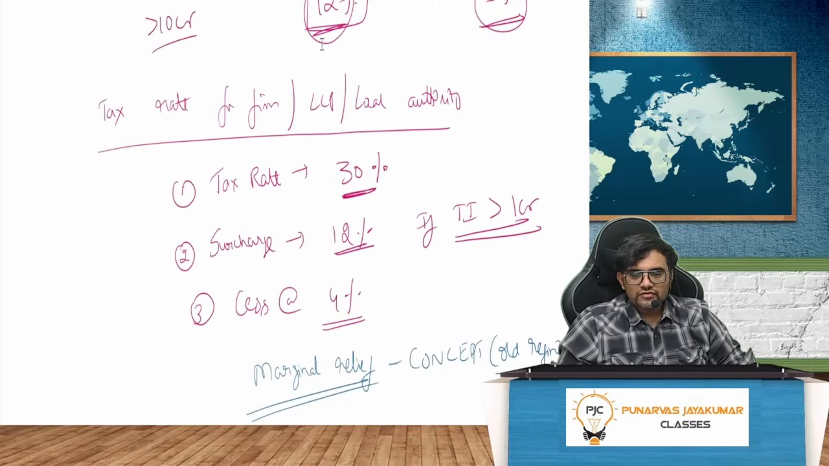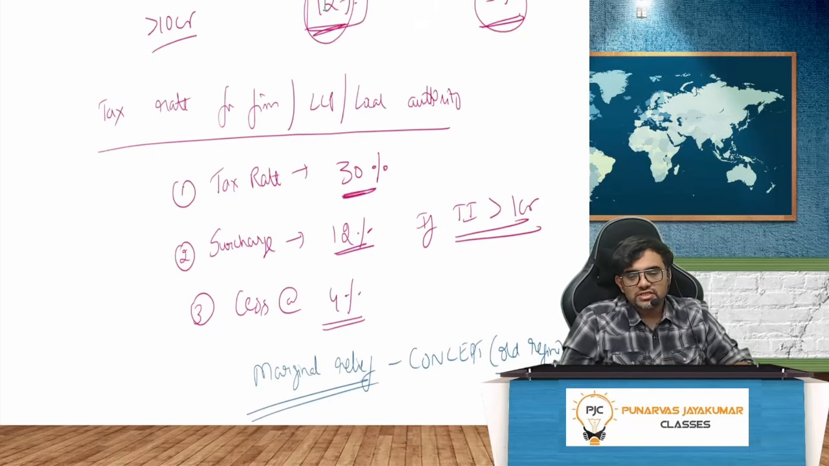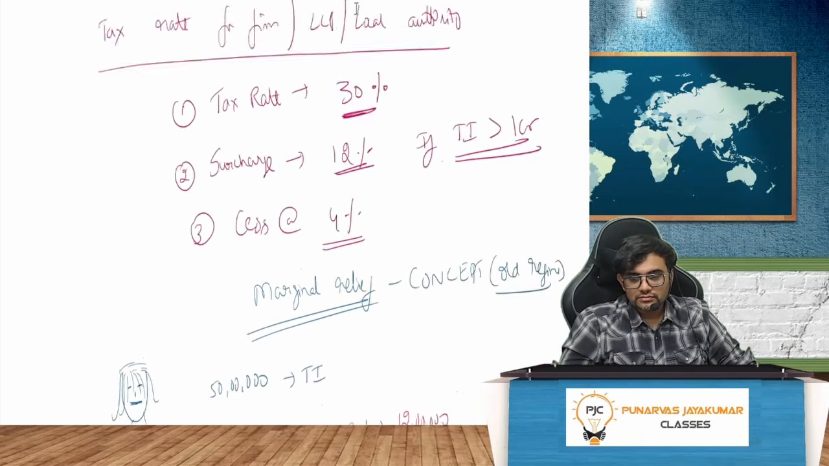Tax rate for firm, LLP, local authority, etc. Tax rate 30%, surcharge 12%, cess at 4%. If total income is more than 1 crore, here surcharge will be a flat 12%. Tax rate is always 30%, cess will be 4%. Always after adding tax and surcharge, you will add cess of 4%. Got it?